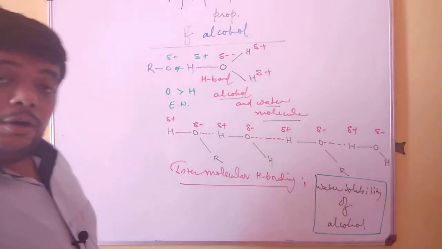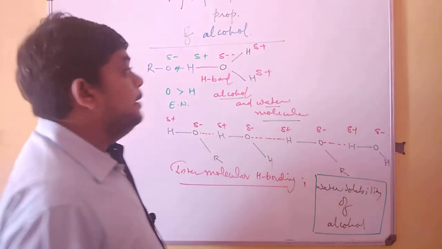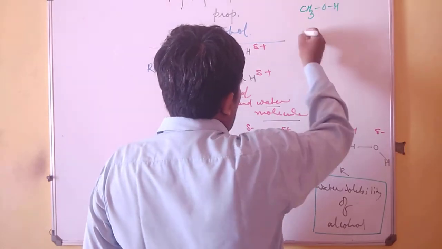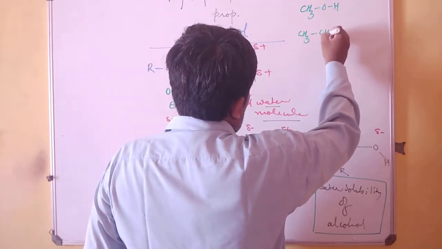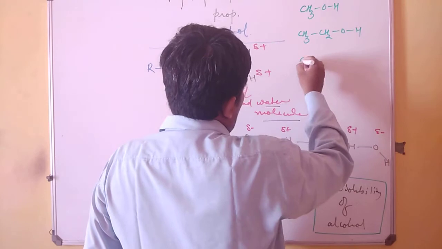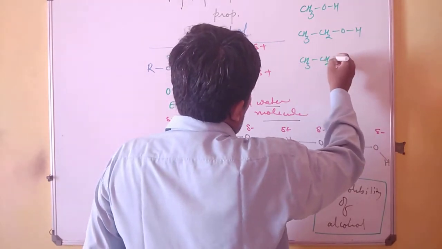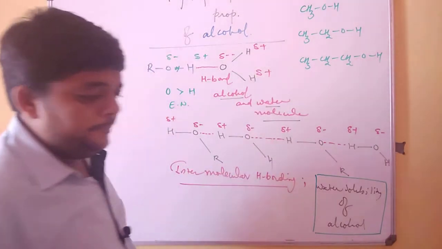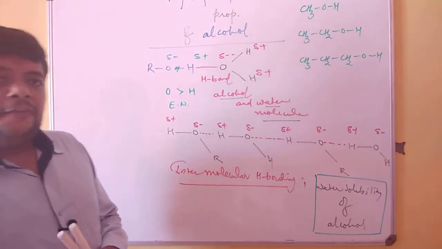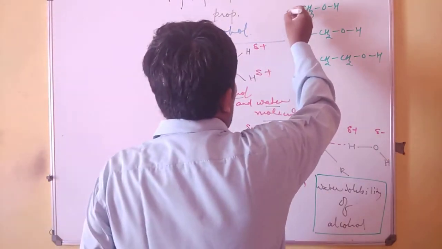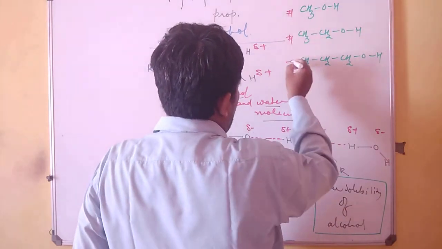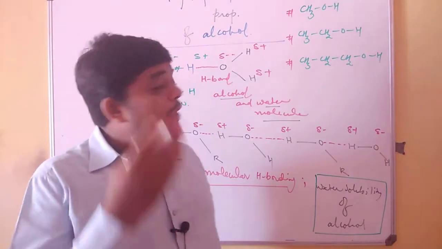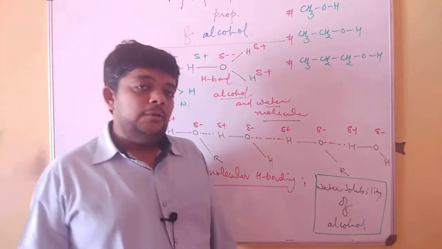But do we have any order of solubility? That is, if I have methanol, ethanol, propanol, and so on, and I take equal quantities of all these and try to dissolve them in equal quantities of water, do they all have the same solubility in water?